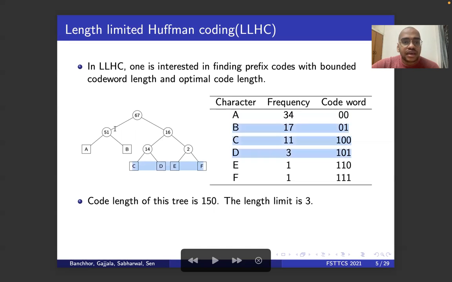That's why earlier it was 5. Now all the characters have code word length less than or equal to 3. It's easy to see that this is nothing but the depth. You're restricting the depth to be at most 3.